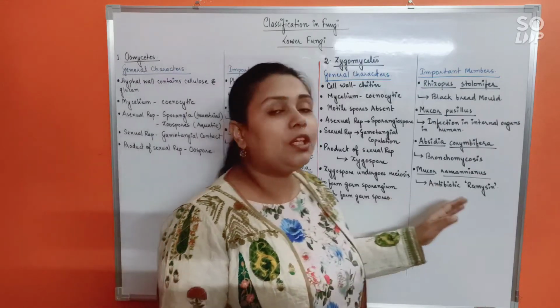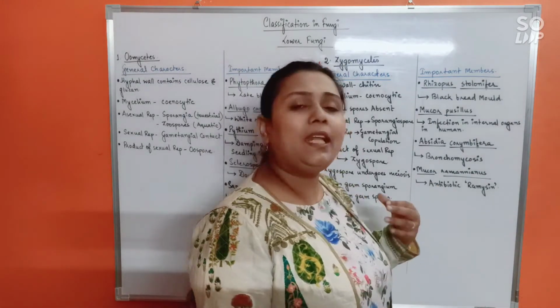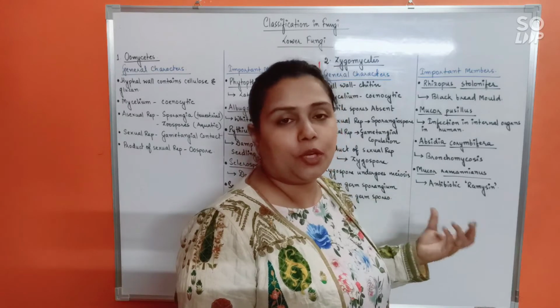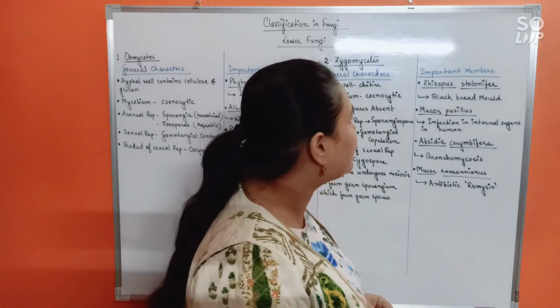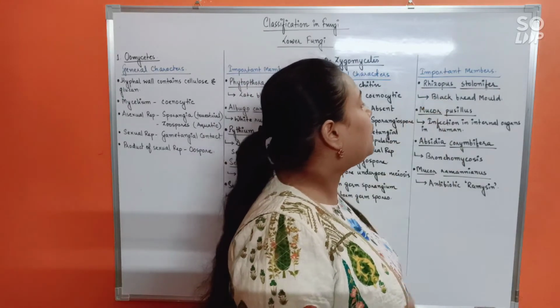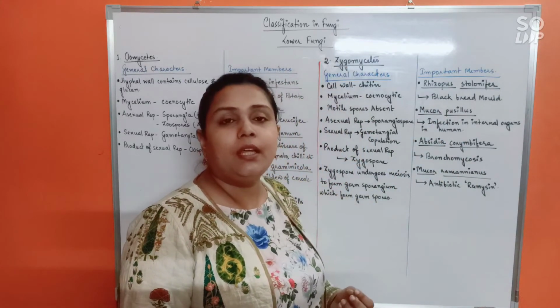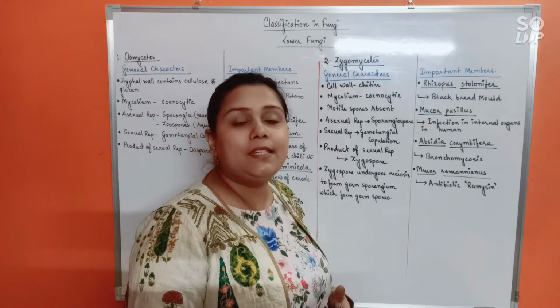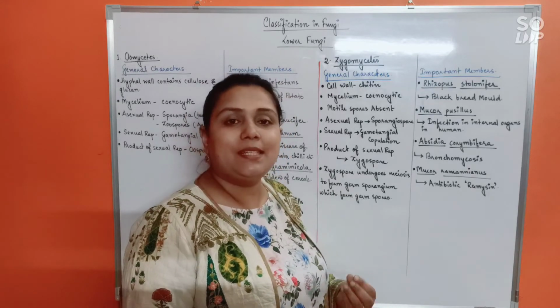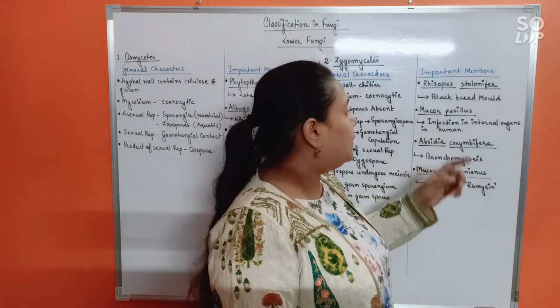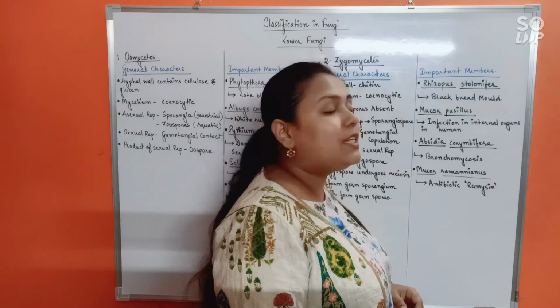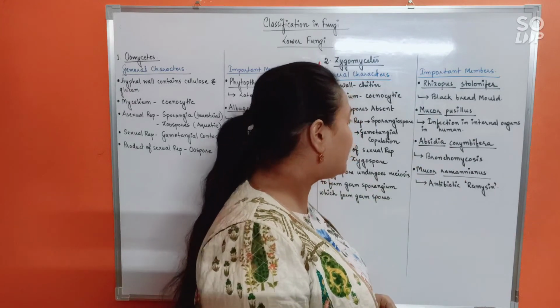Now, important members are mainly Rhizopus and Mucor, the important examples under Zygomycetes. Rhizopus stolonifer is black bread mold. It is also known for causing soft rot disease of strawberry, apple, etc. Mucor pusillus causes infection of internal organs in human beings.